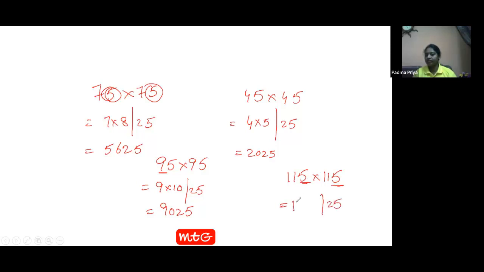The left part, 11 we have. 11 into its next number, 12. You may ask, ma'am, 11 into 12, again a bigger number. No, just now I told you how to use 11 multiplication. 12 into 11, 1, 2 at the ends, in between 1 plus 2, 3. See? You applied one Vedic maths trick in solving a bigger problem involving another trick.